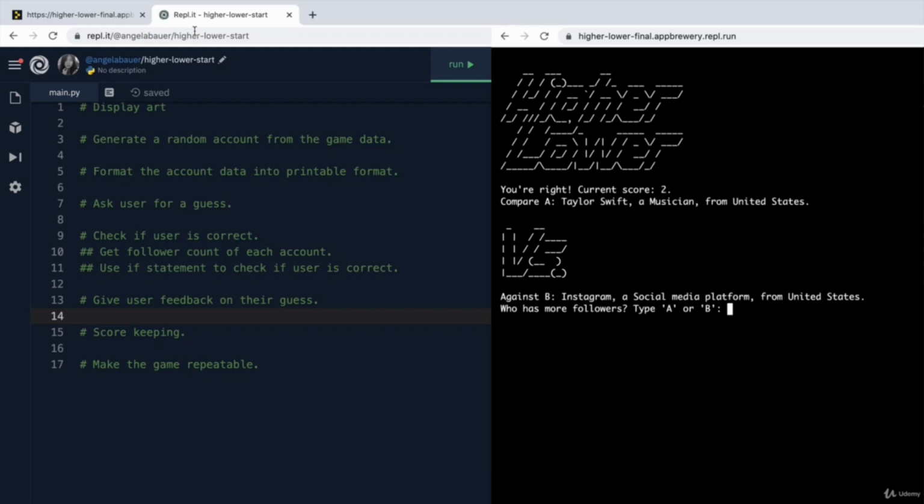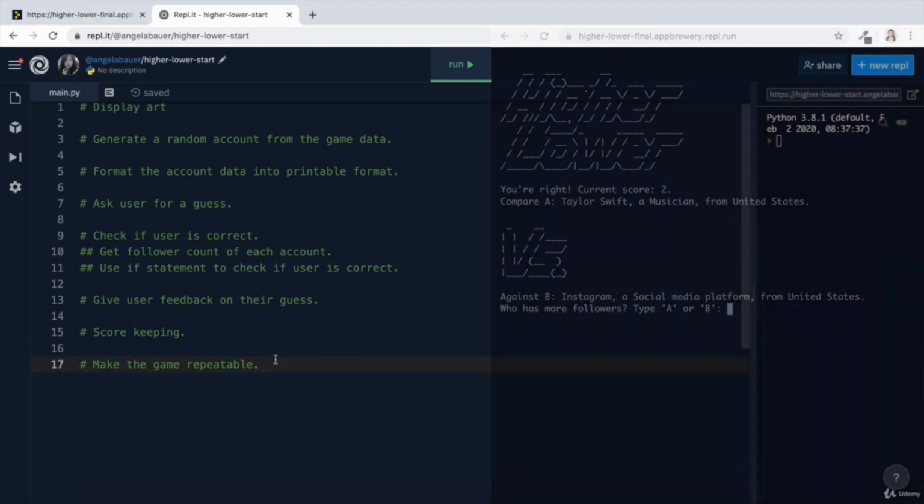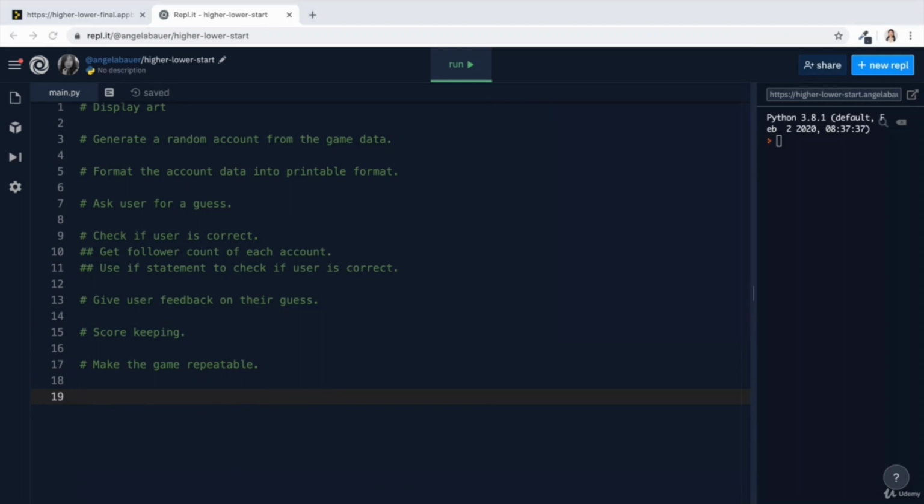Now, if I get it right, Taylor Swift, who used to be at position B, now gets moved to position A, ready for the next round. So this is another problem we have to tackle. So not only does the game have to be repeatable, we also have to have some sort of way of making the accounts at position B become the next account at position A.